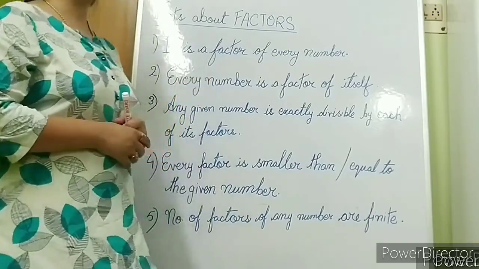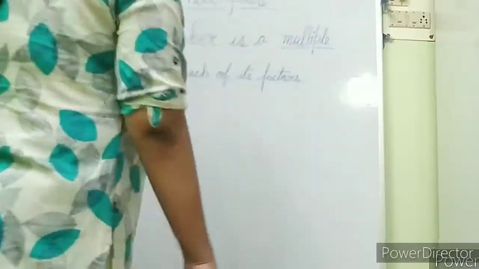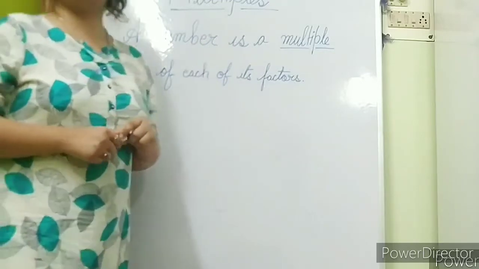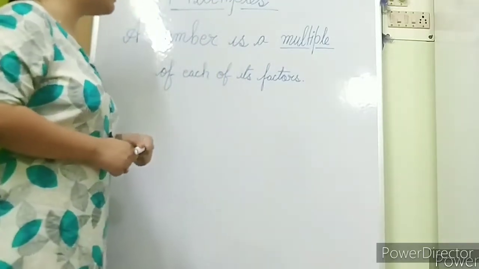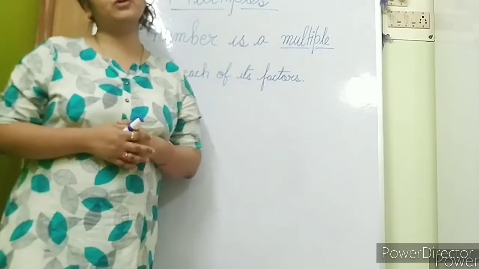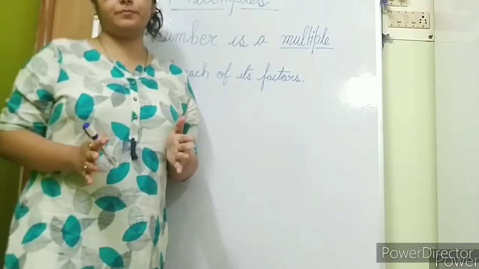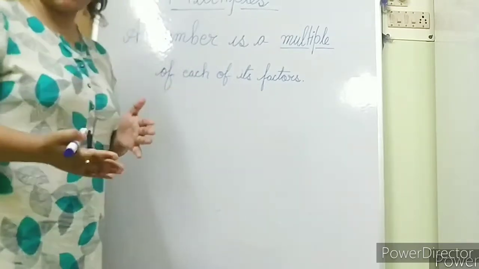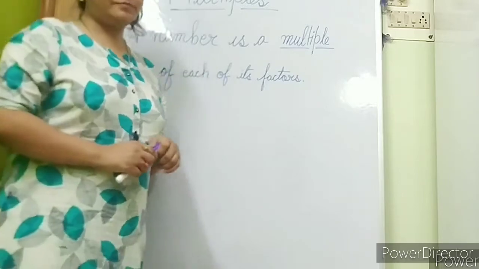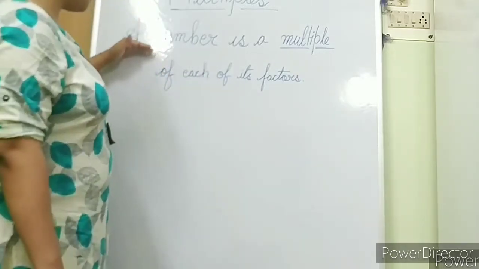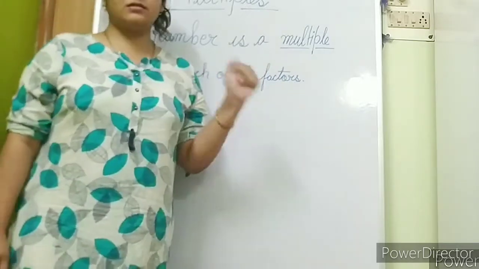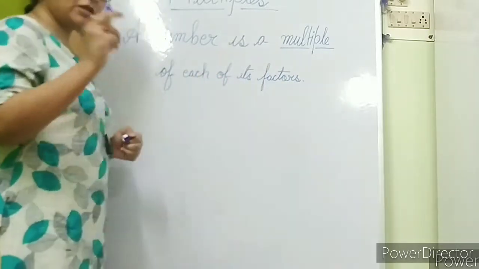Next, we are moving on to multiples. Let's start with multiples now. All this time we were talking about factors, now coming to multiples. What are multiples? The product of any number is known as its multiple. What have I written? A number is a multiple of each of its factors. Or, just now what did I say?